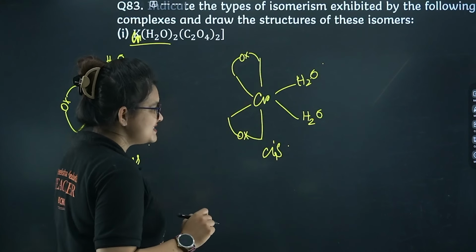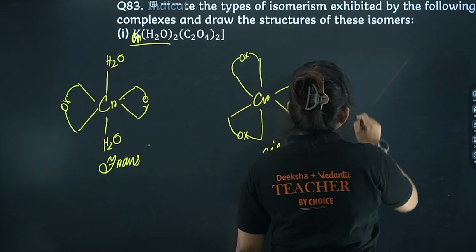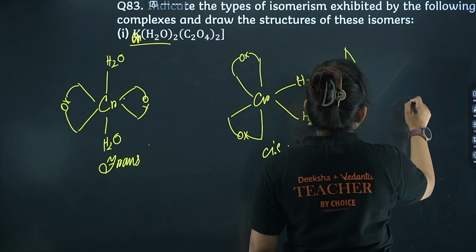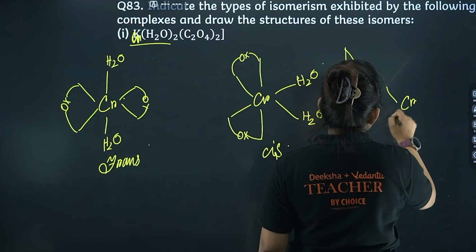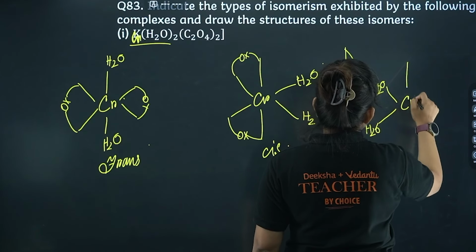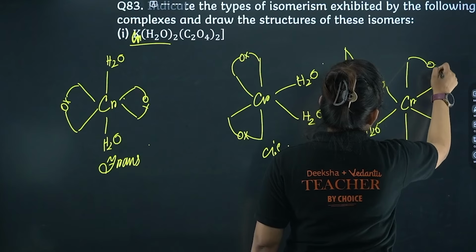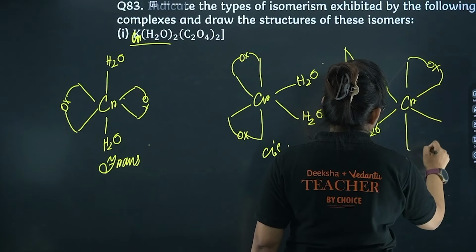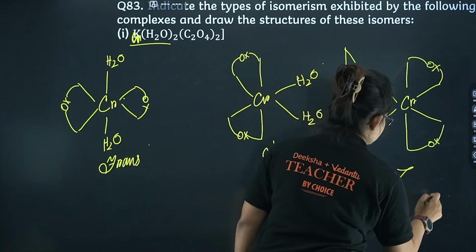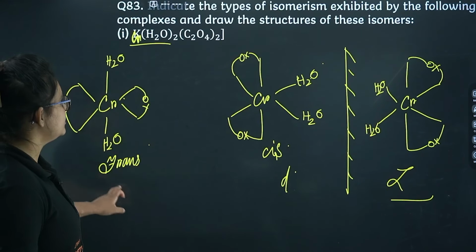Okay, now this cis can exist in two optical isomers, one is dextro, one is levo. So let me just make one mirror and let's draw the mirror image of it. So H2O here, H2O here. So if it is D, then that's going to be L. So this is how you can represent them. I guess it's clear to you.